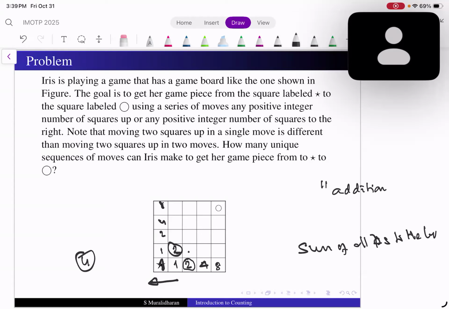Sir, I didn't get it. No, I can reach this square in 2 ways, and I can get this square in 2 ways. So this square can be got either from this square or from this square. So this is 2 and this is 2. By the addition principle, this will be at least 4 ways, if not more. So there are more, sir. There are more ways. What are they? Or how many more? Sir, but I haven't counted it properly.